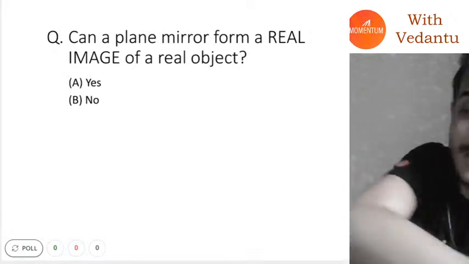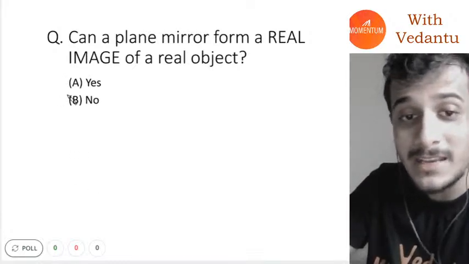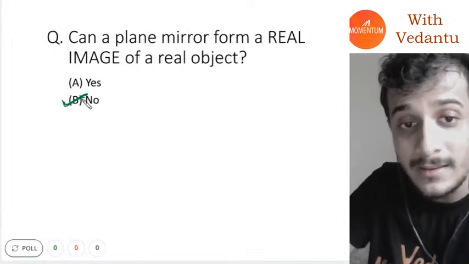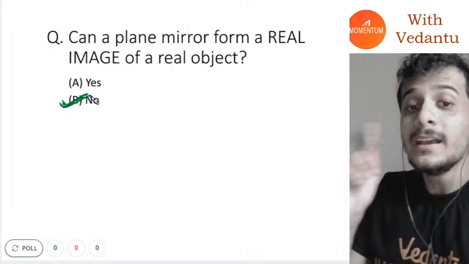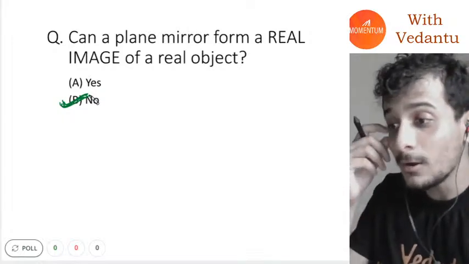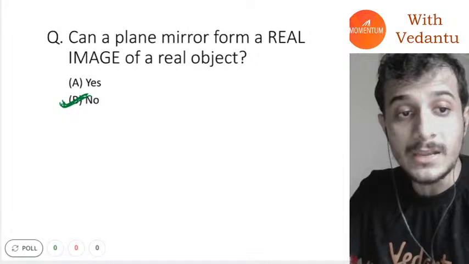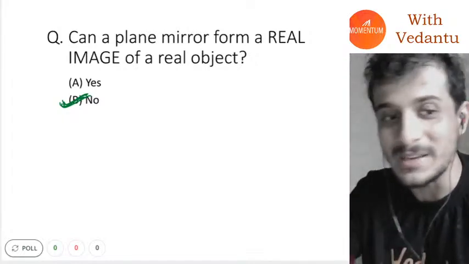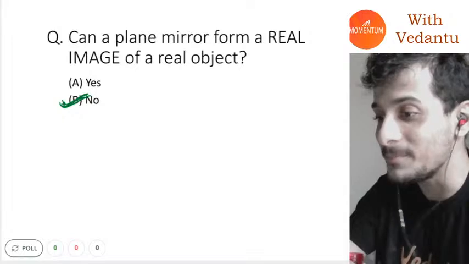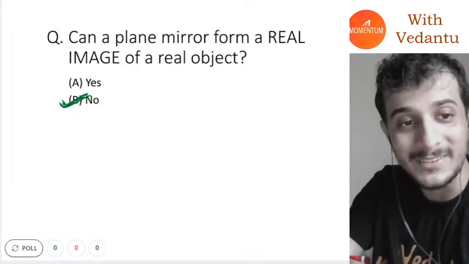This time the answer is no. For a real object, it always forms a virtual image. I hope everybody understood.